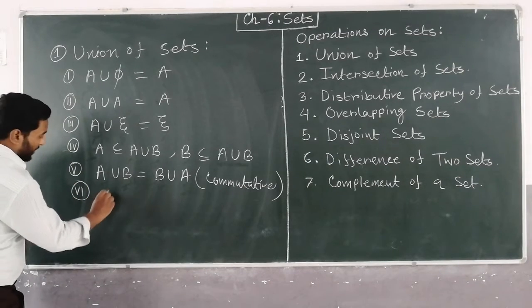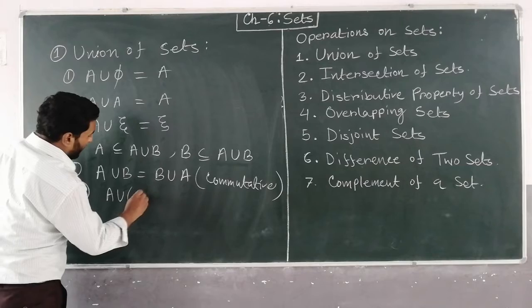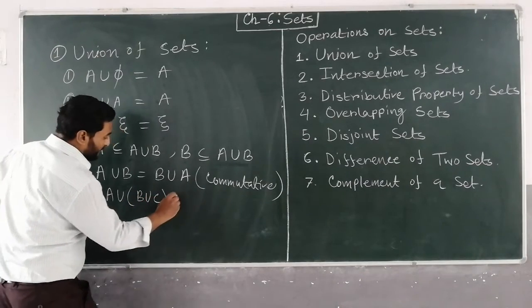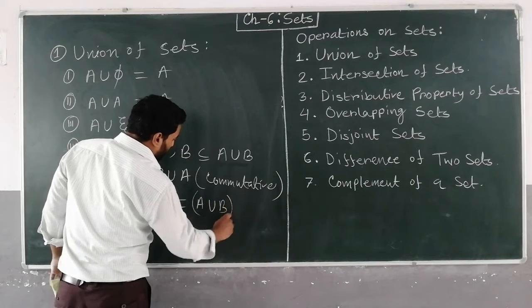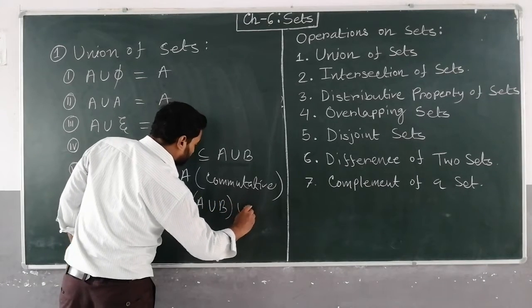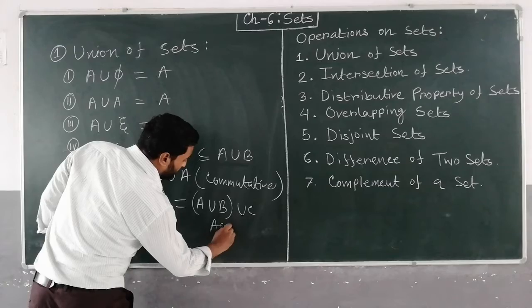Sixth one: A union (B union C) is equal to (A union B) union C. This is known as the associative property.